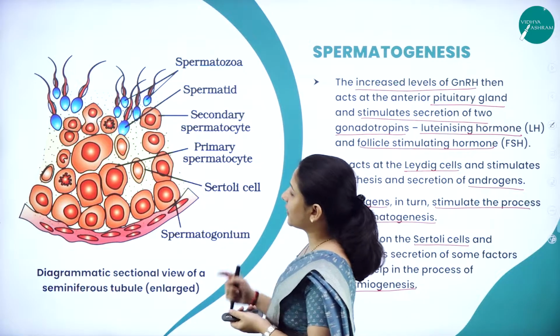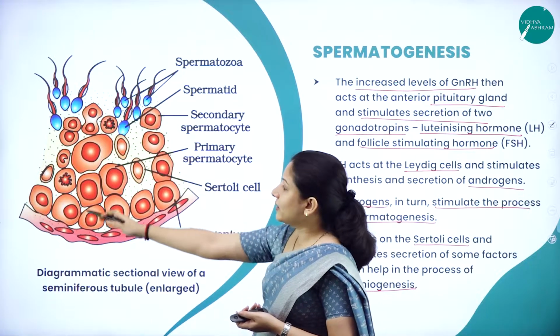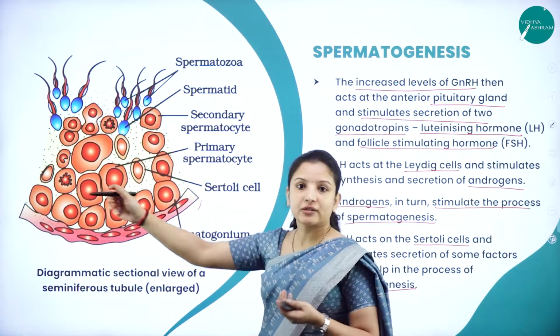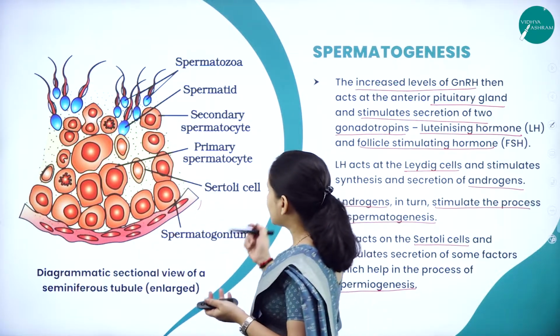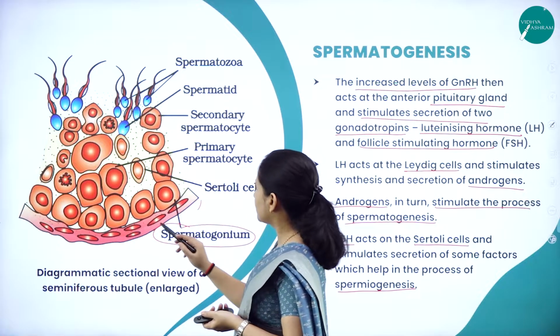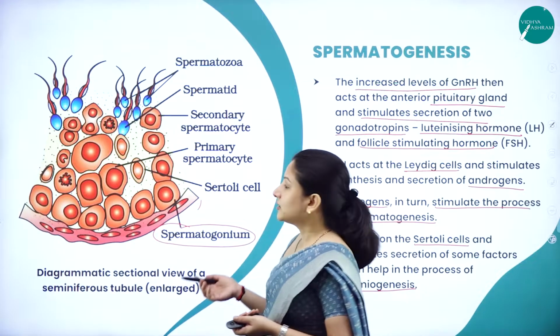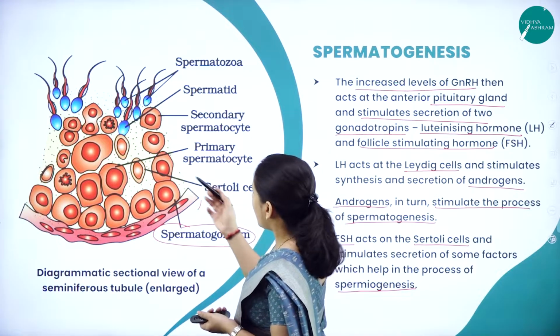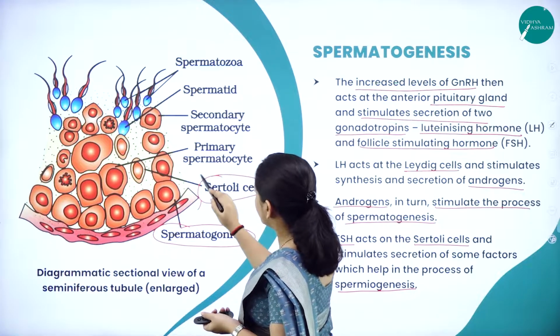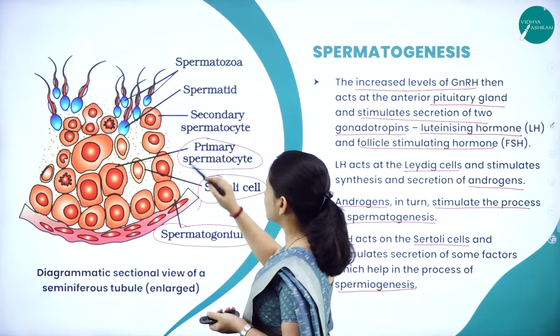Same thing here, they have shown it in a diagrammatic way wherein they have shown one large seminiferous tubule, that is the compartment. In that they have shown the spermatogonium. So, what is a spermatogonium? It is called the sperm germ cell, right? The germ cell, and we have the Sertoli cells that are present that get converted into primary spermatocyte.